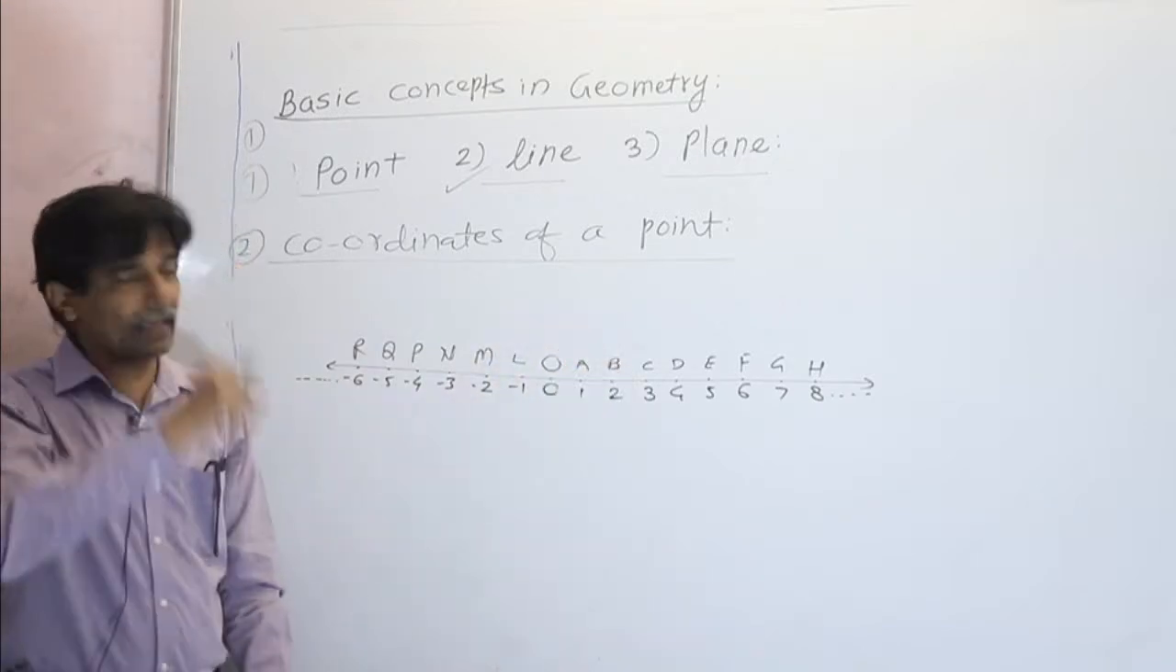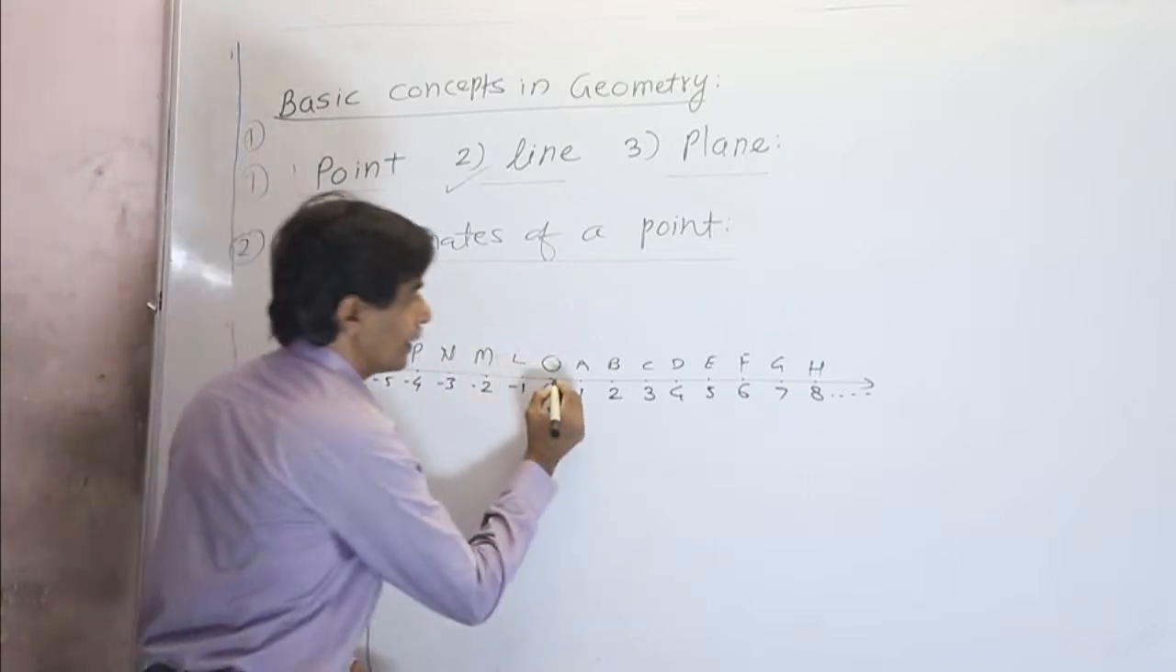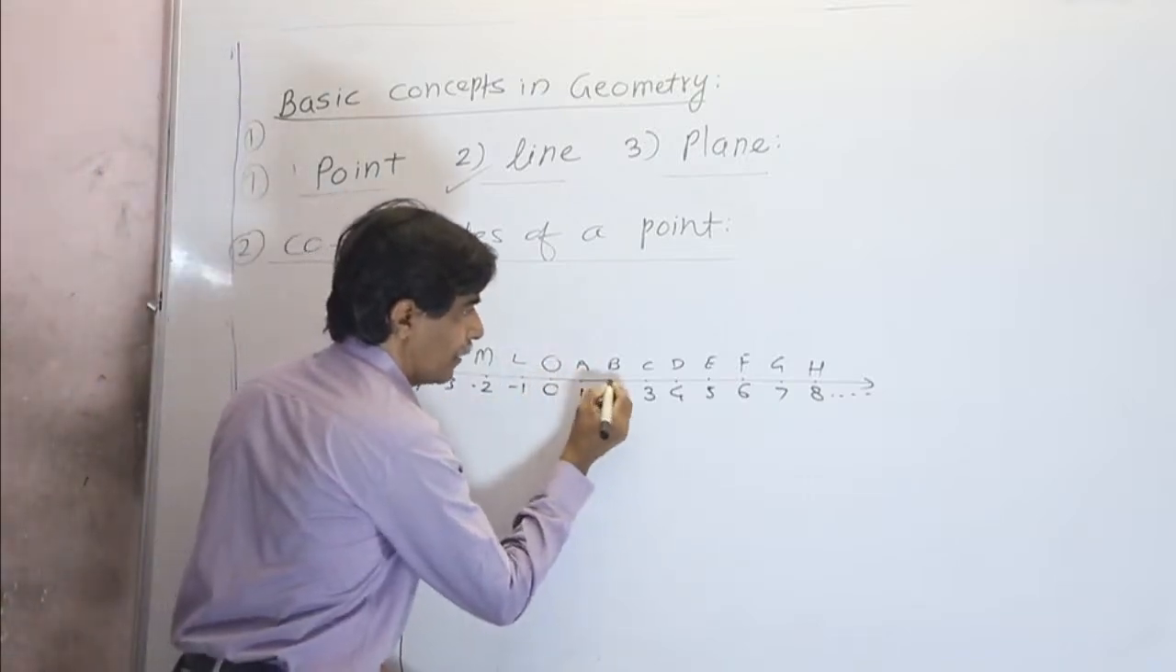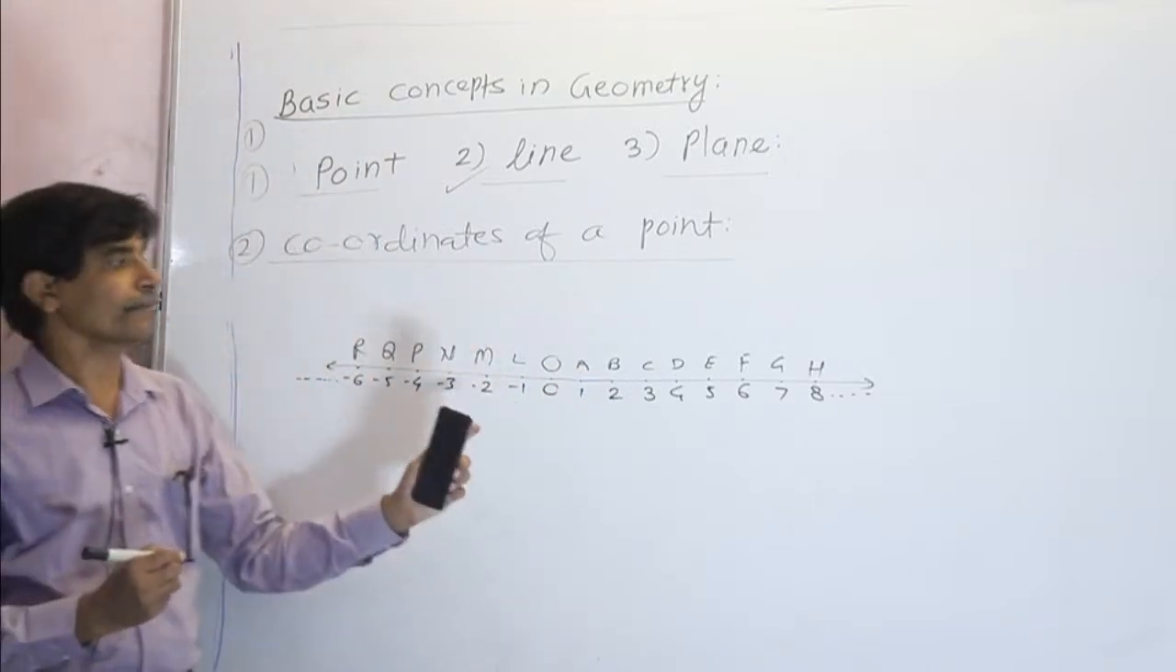And now in this real number line, we know that this is the 1 unit distance. This is the 1 unit distance. Every point is at an equal distance. This is what we call the 1 unit distance.